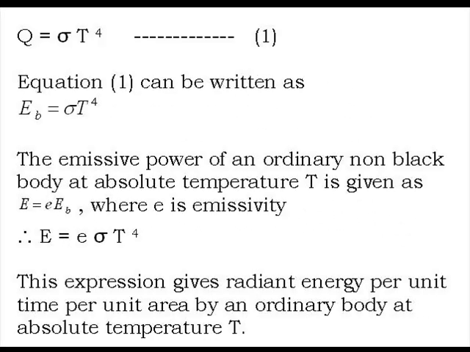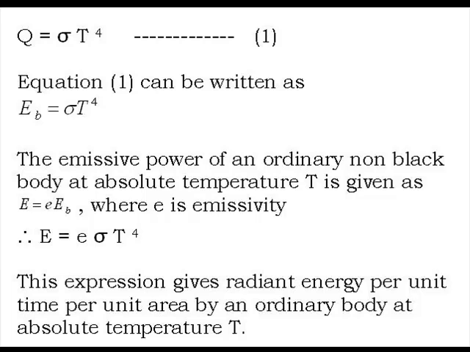Now, equation number 1 can be written as E_B is equal to sigma T raised to 4, because the LHS is the amount of heat emitted by a perfectly black body in unit time per unit area, meaning it is E_B. For the emissive power of an ordinary non-black body at absolute temperature T, you have to substitute E_B by e into E_B, because we know that E upon E_B is equal to small e.